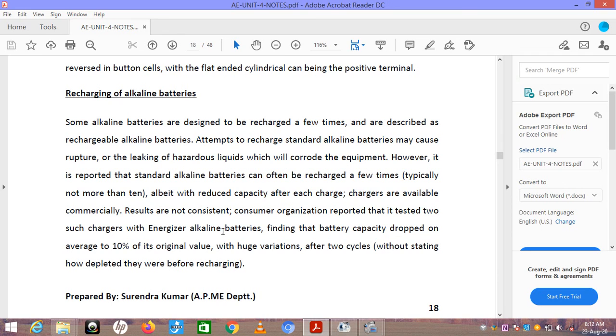Results are not consistent. A consumer organization reported that it tested two such chargers with energized alkaline batteries, finding that battery capacity dropped on average to 10% of its original value, with huge variations after 2 cycles.